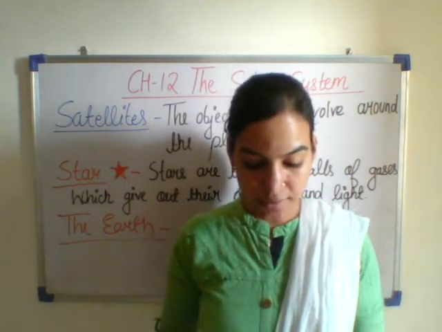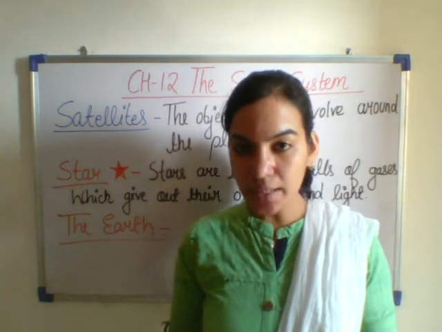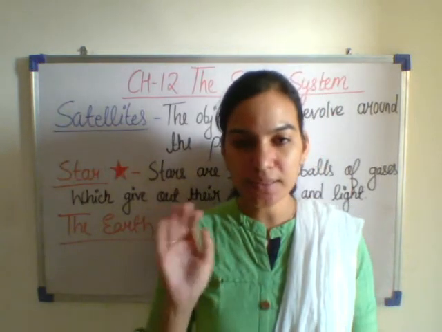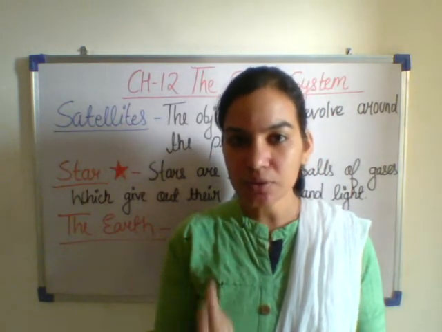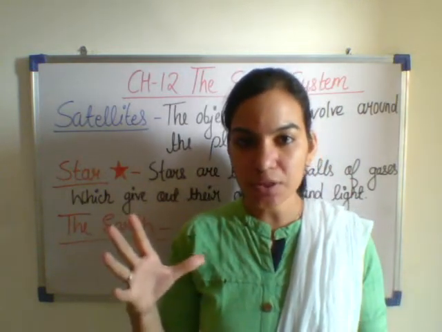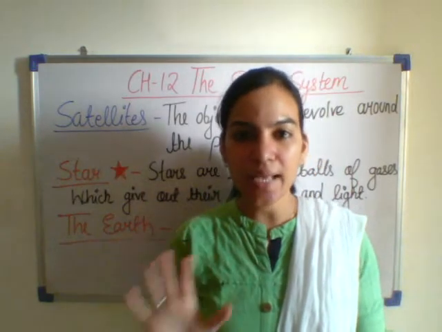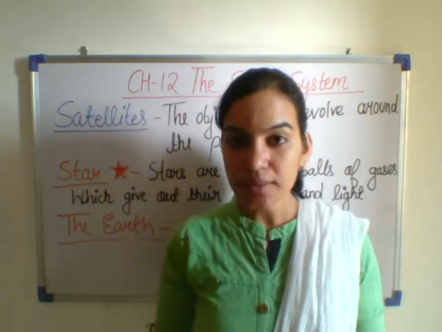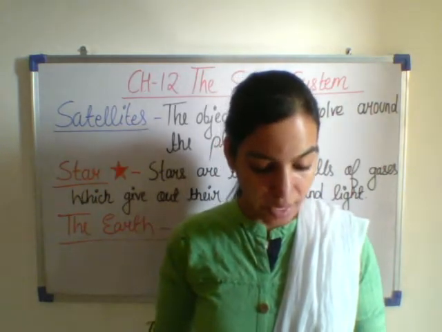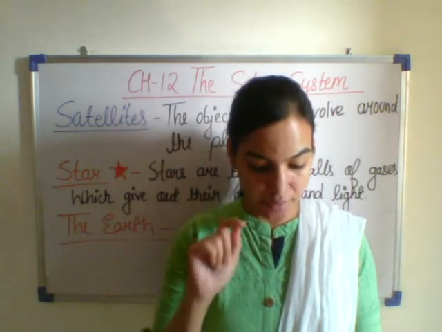Scientists believe that the Earth was born as a huge ball of hot and burning gas. Initially, which means in the starting, the Earth was not as it looks now. It was a huge, a very large ball, and only hot gases were present on the surface of the Earth. It kept on spinning. Spinning means it kept on rotating.